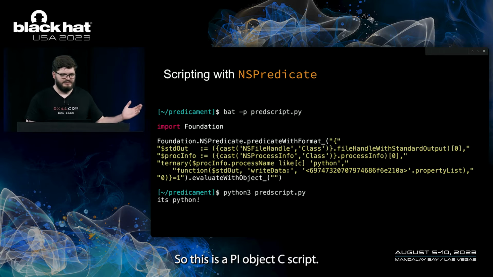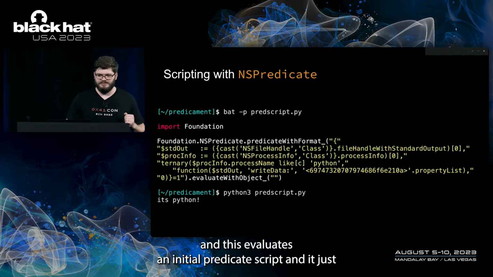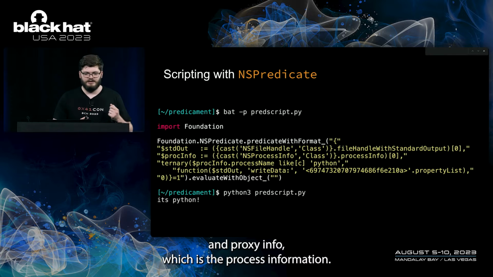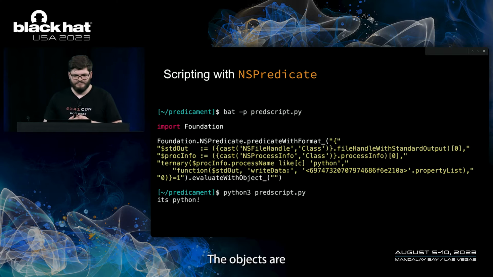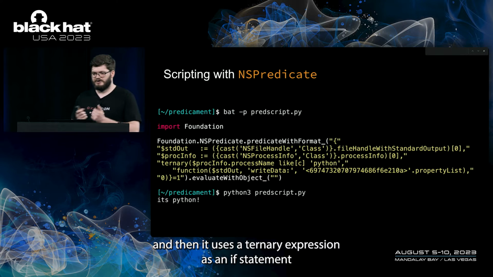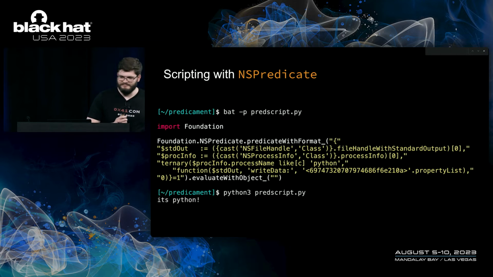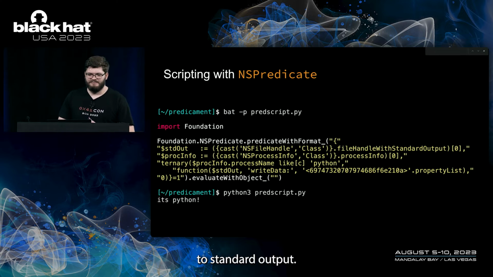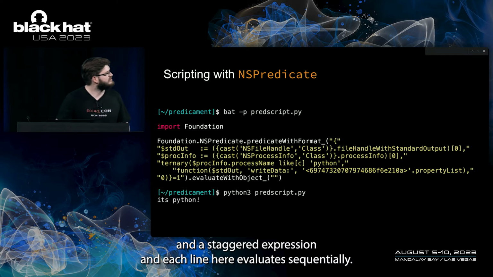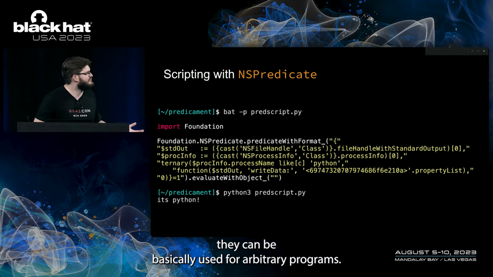So this is a PyObjC script, which is like Python bindings for Objective-C that you can get. This evaluates an NSPredicate script, and this script makes two variables, stdout, which is a file handle, and procInfo, which is the process information. The objects are instantiated using the cast class trick that we talked about. Then it uses a ternary expression as an if statement, so that if the process name is Python, it prints out "it's Python" to standard output. All these expressions are wrapped in brackets, so they form a single NSAggregate expression, and each line here evaluates sequentially. So it's just a little example of how they can basically be used for arbitrary programs.